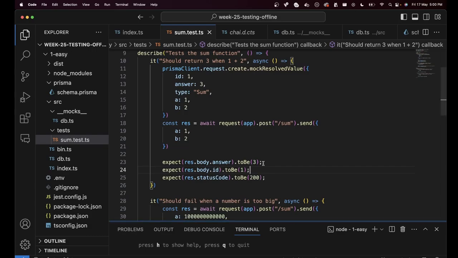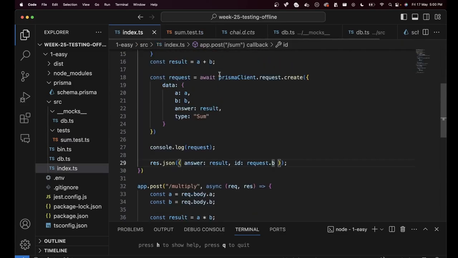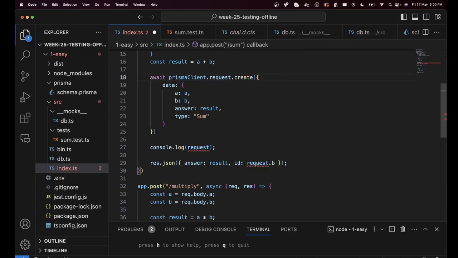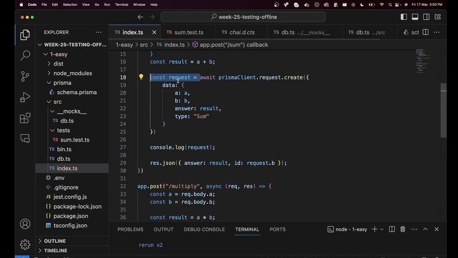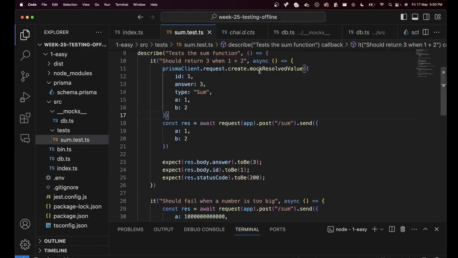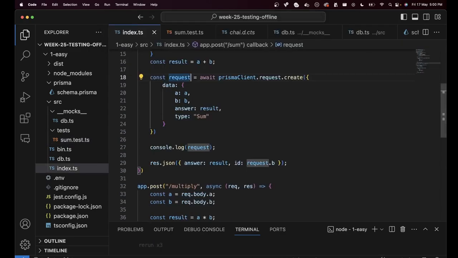That is why mocking returned values makes sense when you are dependent on return values. If we weren't dependent on this, then it doesn't matter. We're not using the return value. But if you are using the return value, by default, a mock will return undefined, and you should mock out the resolved value in case you want to do tests like these, or generally if you want to get away from runtime errors like we were getting when request was undefined.